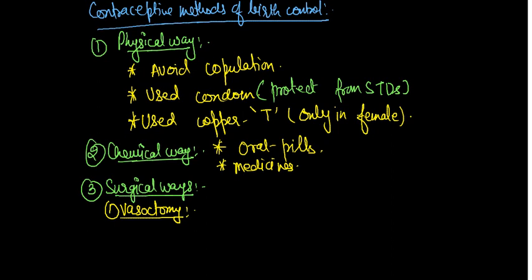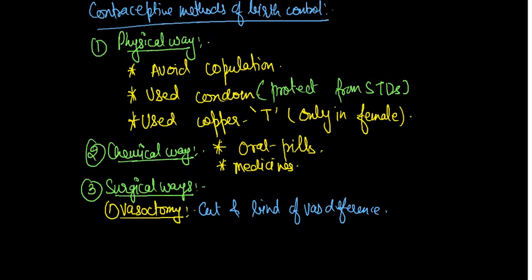Cut and bind of the vas deferens is called vasectomy. Through that, sperm will not be ejaculated. Sperm will be formed by the testes, but it will not enter the urethra or urinogenital duct, so fertilization will not take place.